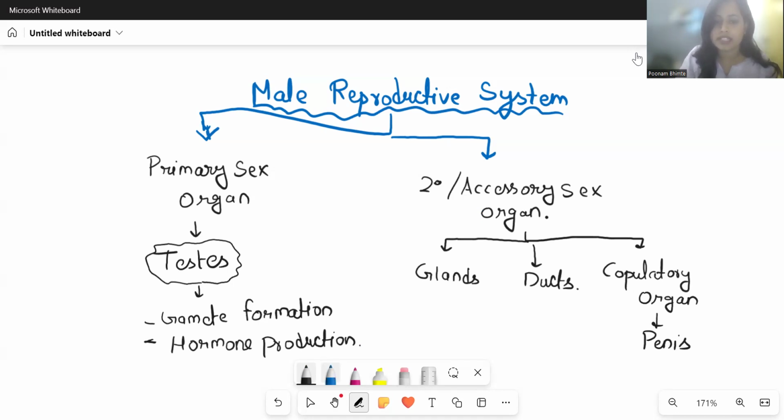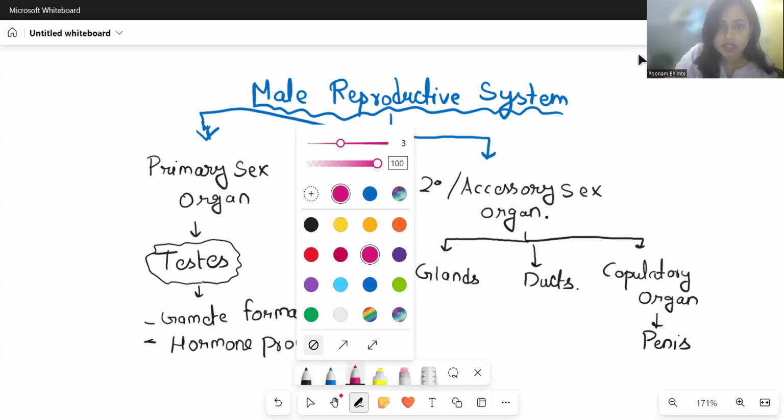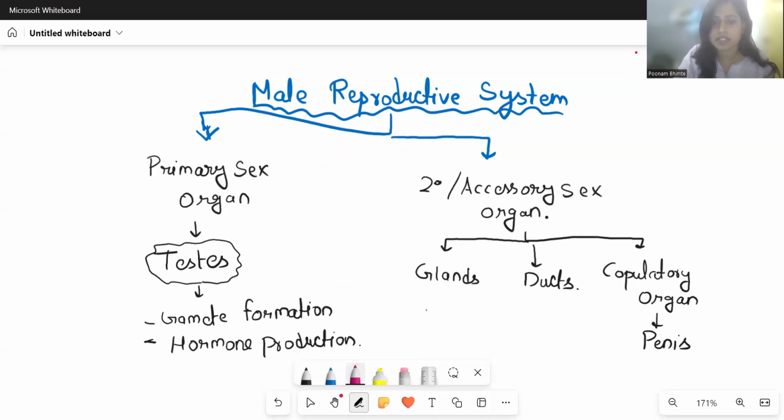When it comes to glands, there are 3 glands which are seen here. And all of these are important. Which are these 3 glands? We are going to study about the prostate gland, which is single, 1 in number.